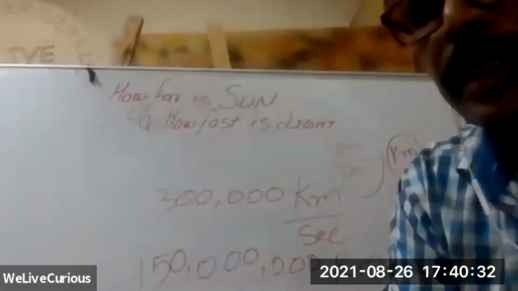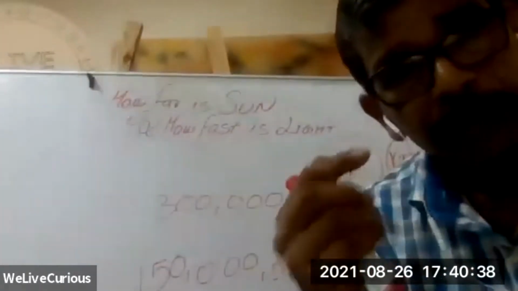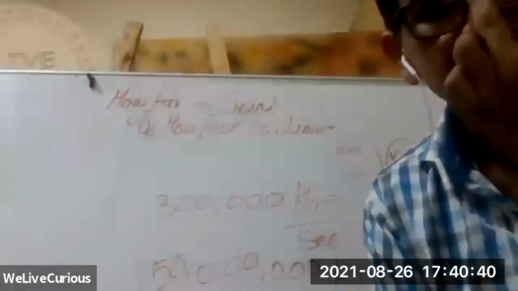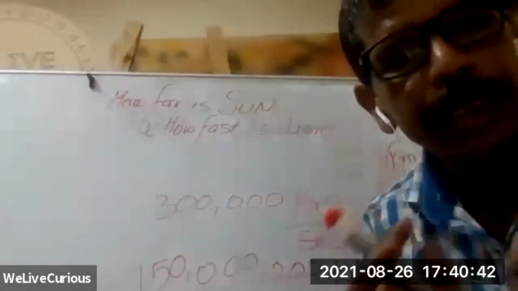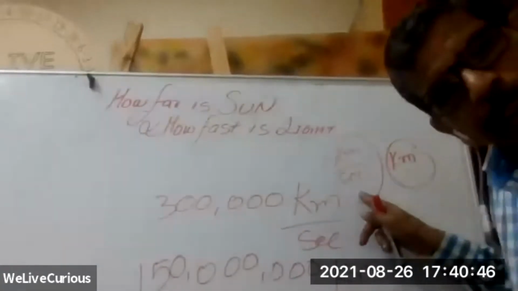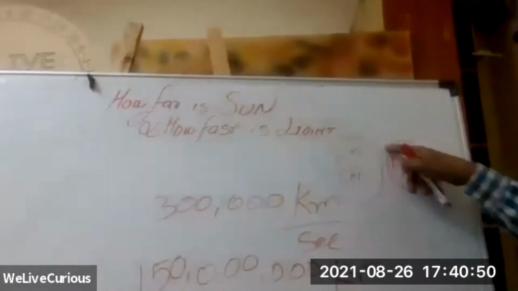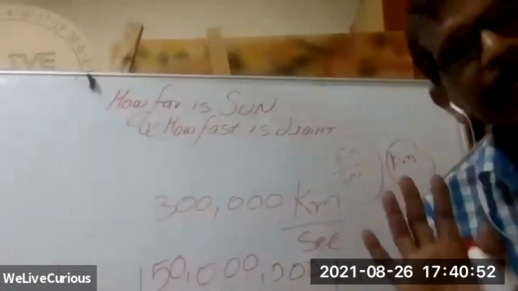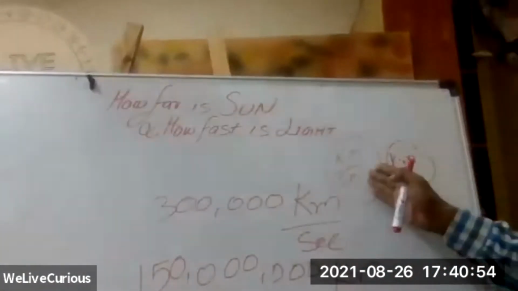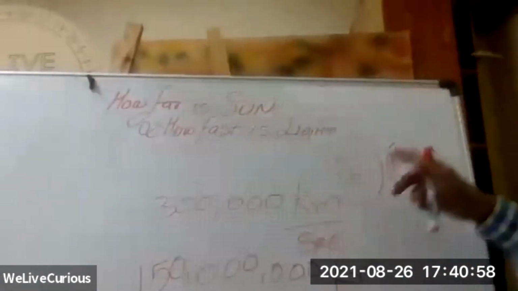When you need to get the formula, you get the formula from units. That is the idea I am trying to get across. Units are kilometer per second and kilometer. You have to get rid of kilometers. Only seconds you need. If you multiply, second would be down, so you need second up. That means you divide.